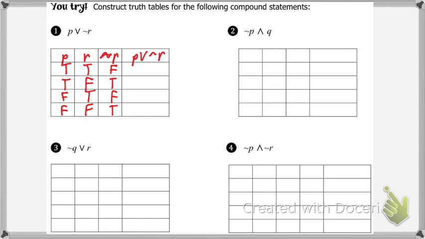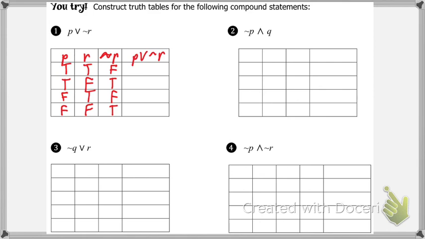Now when we get into our last column, P or not R, how many of those do we need to be true for or? You just need 1 to be true. At least 1 to be true for P or not R. Which 2 columns are we going to look at for P or not R? P and not R. We're going to look at the first and the third column. We can ignore the second column for a moment. We just use the second column to make the third column. Now we just need the first and the third column because those are the 2 that it uses.